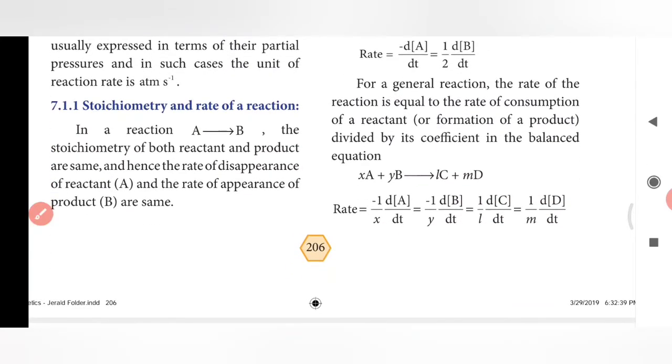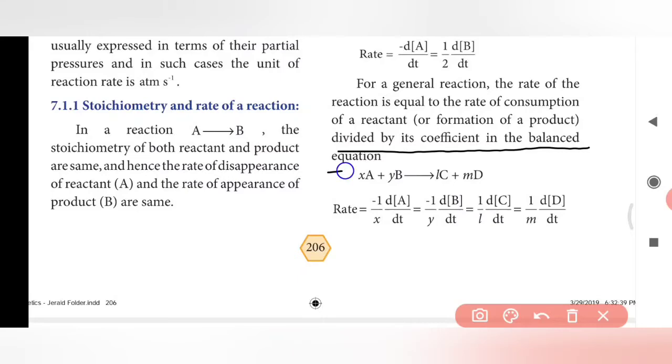Hence, the rate of the reactant is divided by its coefficient in the balanced equation. Coefficient is nothing but moles, so we have to divide by its mole. That is, for xA plus yB, x and y are nothing but the moles, giving l plus m.